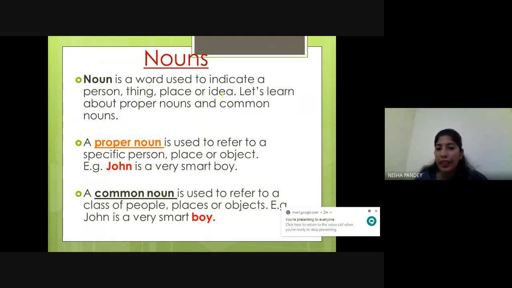And it can be any emotions, any feelings. Let's learn about proper noun and common noun. So we'll see different types of noun, proper, common, and collective noun today. Okay?